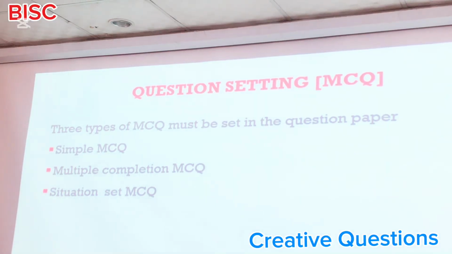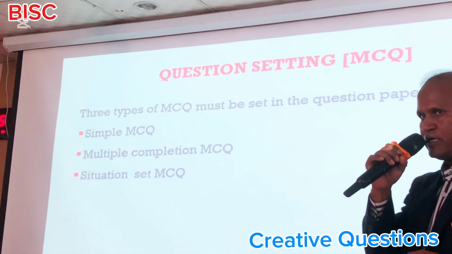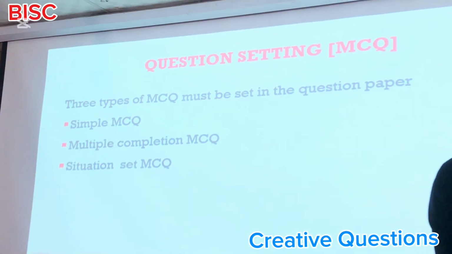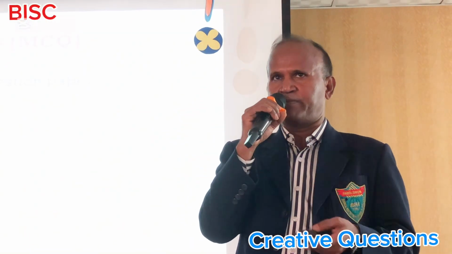Question setting, আমি MCQ এর কথা বলছি. There are three types of MCQ question. One is simple MCQ, another is multiple comparison MCQ, and the third is situation based MCQ. There will be three types of MCQ question in the question paper. Simple MCQ, students normally take 30 to 40 seconds, and multiple comparison MCQ, students may take maximum 40 to 60 seconds, and situation set is a bit difficult actually, and in that case students may need 60 to 90 seconds actually.